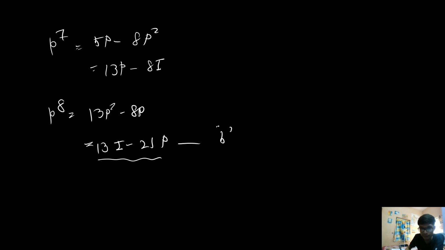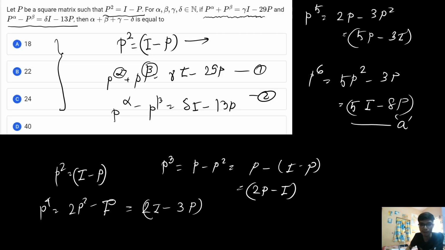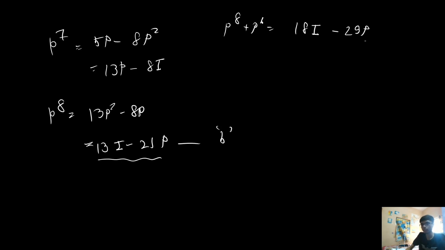Now if I label this as b, what I see is that if I add p to the power 8 plus p to the power 6, what do I get as the result? I will get the result as minus 29 times p and plus 18 times identity matrix. Now if I compare this with equation number 1, p to the power alpha plus p to the power beta is gamma identity matrix minus 29 times p. So from here also I get 29 times p.